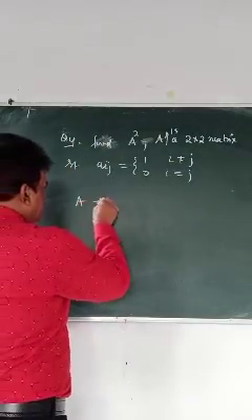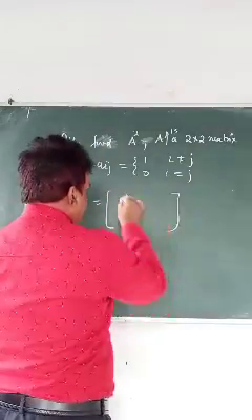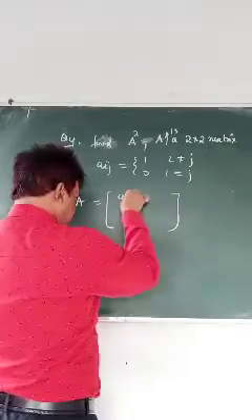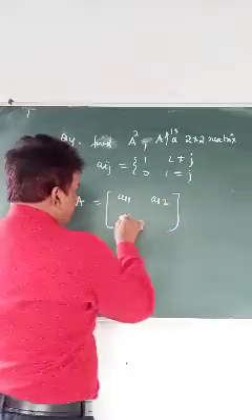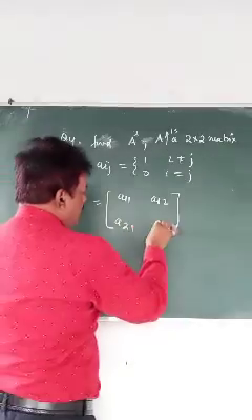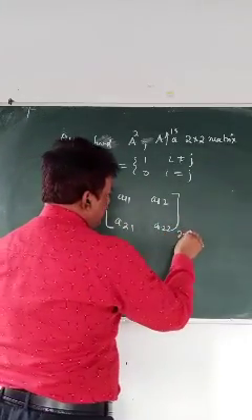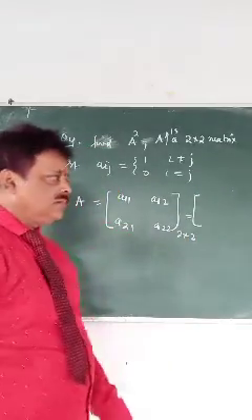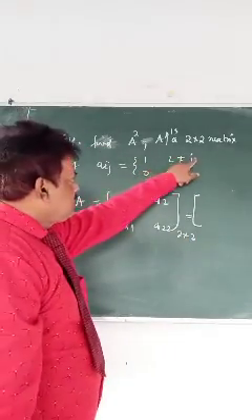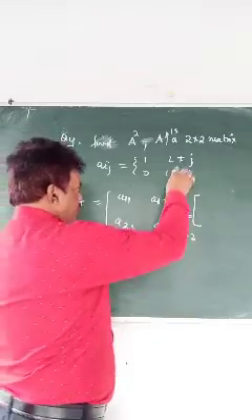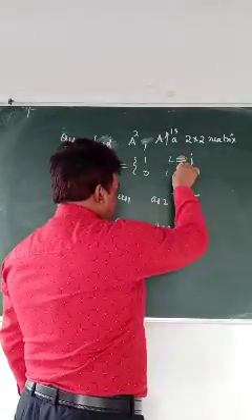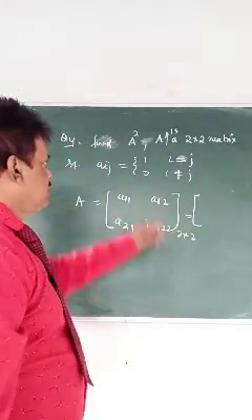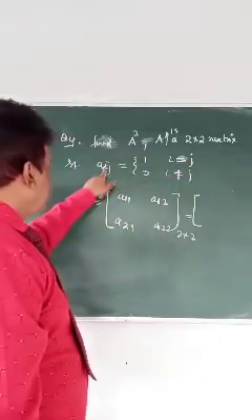First you write what is a 2 by 2 matrix. It is A11, A12, A21, A22. This is a 2 by 2 matrix. So what will you get here? When i is equal to j, the value is 1.